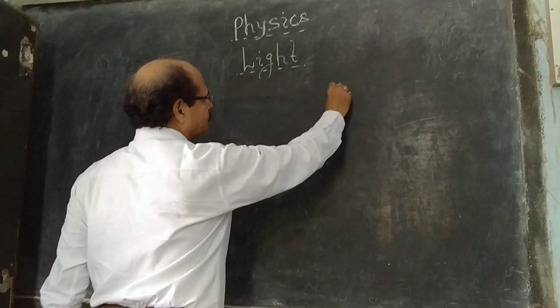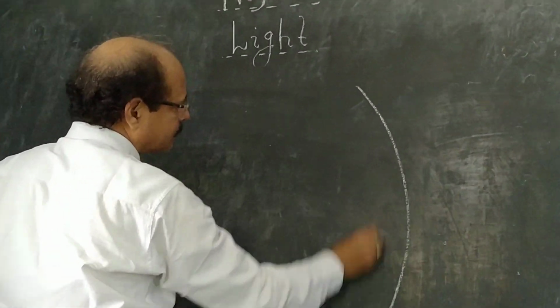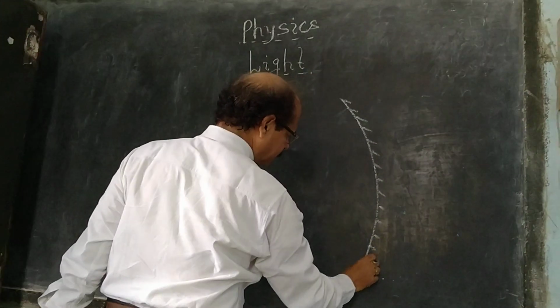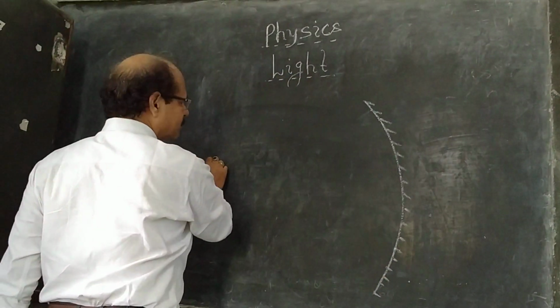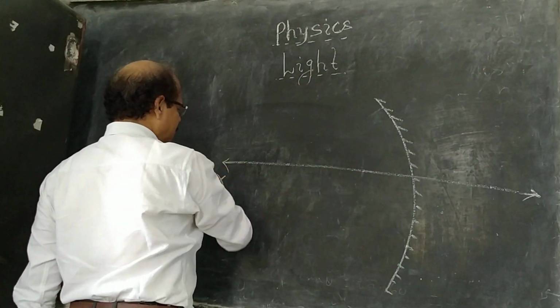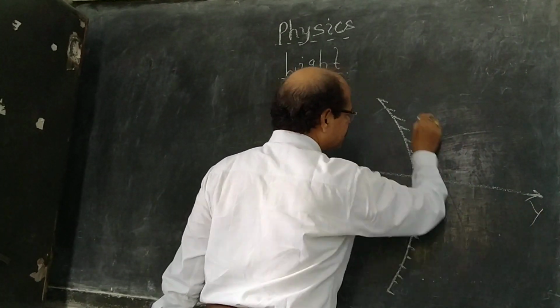Now image formation by concave mirror. There are 5 cases in which we see the formation of image by a concave mirror.